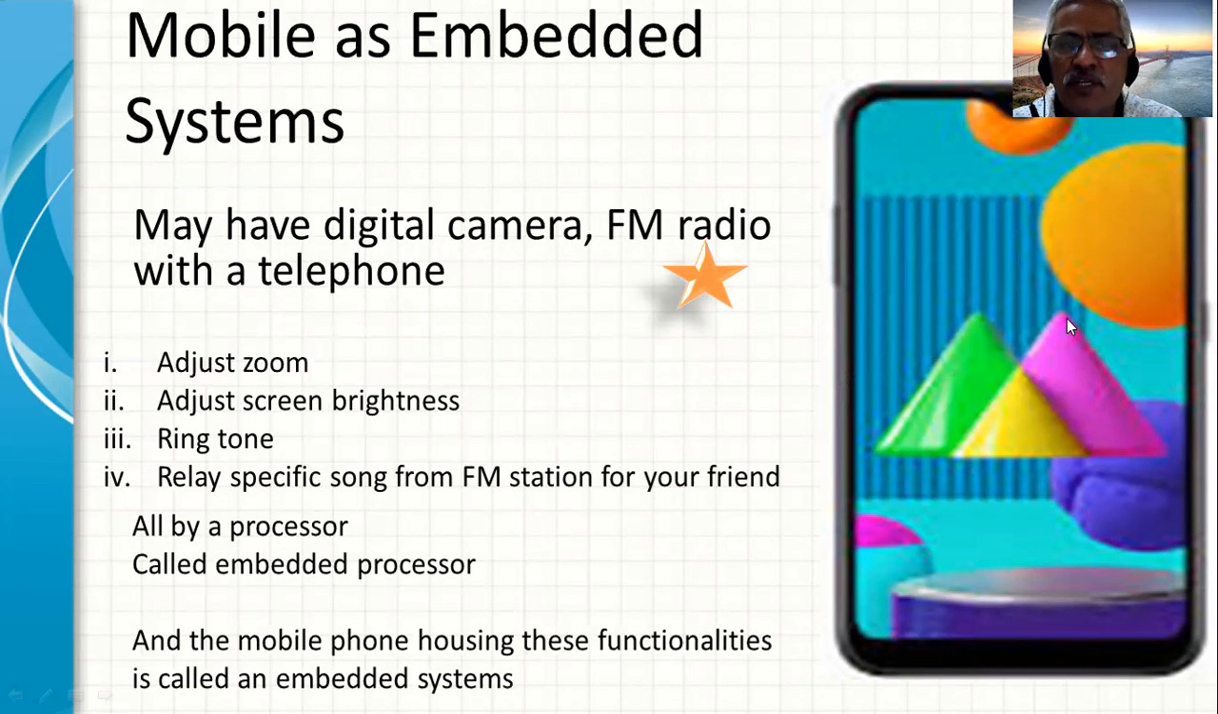Since the processor or controller is embedded inside a larger product, we call the processor an embedded processor. And the complete mobile phone itself, which houses these functionalities like the digital camera, FM radio, processor, and so many other things, is called an embedded system.